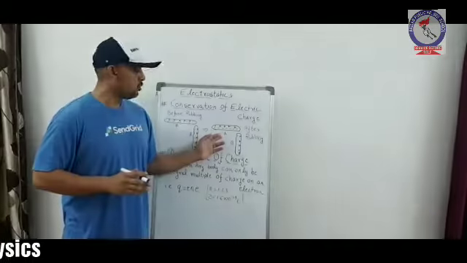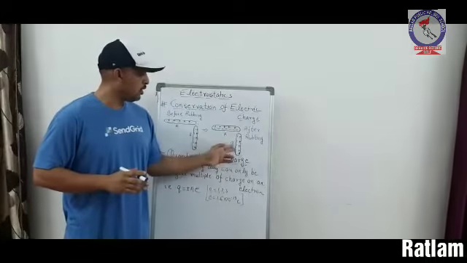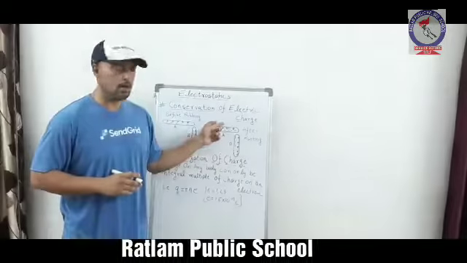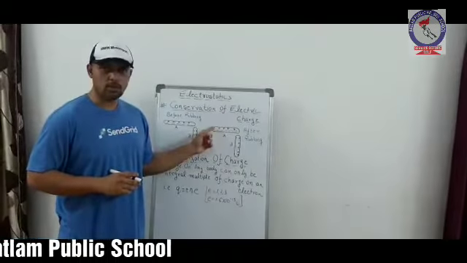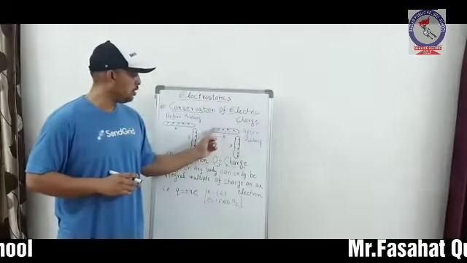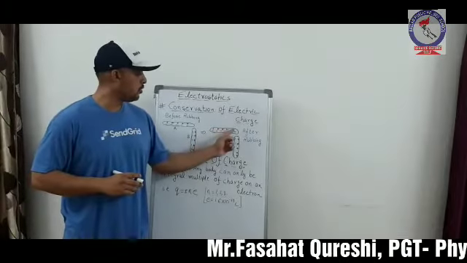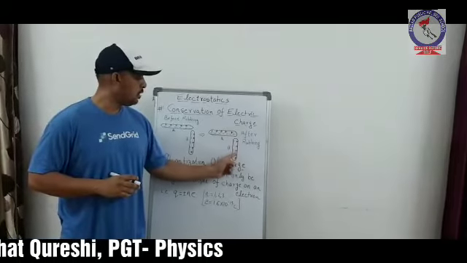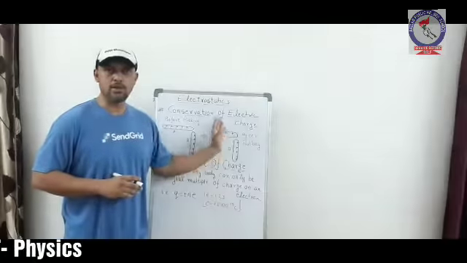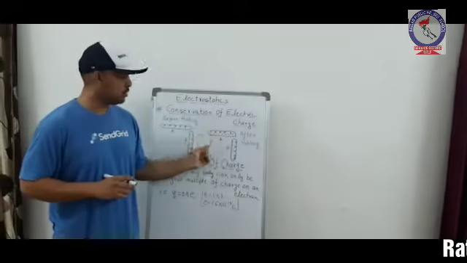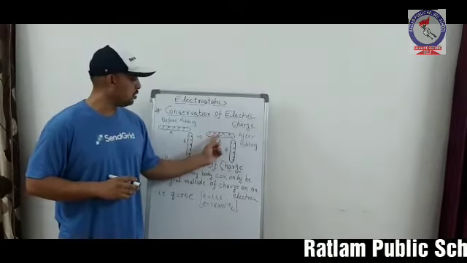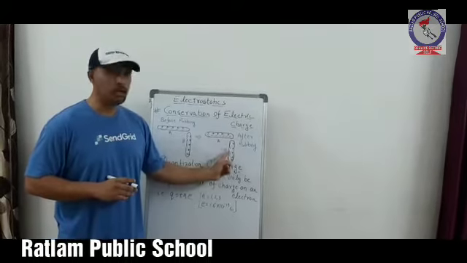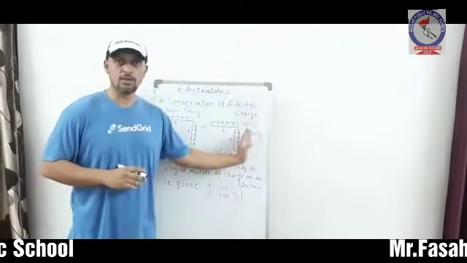Observing the figure, we see that 2 electrons from rod B have transferred into rod A. Now, total positive charge of the system: 1, 2, 3, 4, 5 in rod A, 1, 2, 3, 4, 5 in rod B, that is 10. Total negative charge of the system: 1, 2, 3, 4, 5, 6, 7, 8, 9, 10. The total negative charge of the system is again 10.